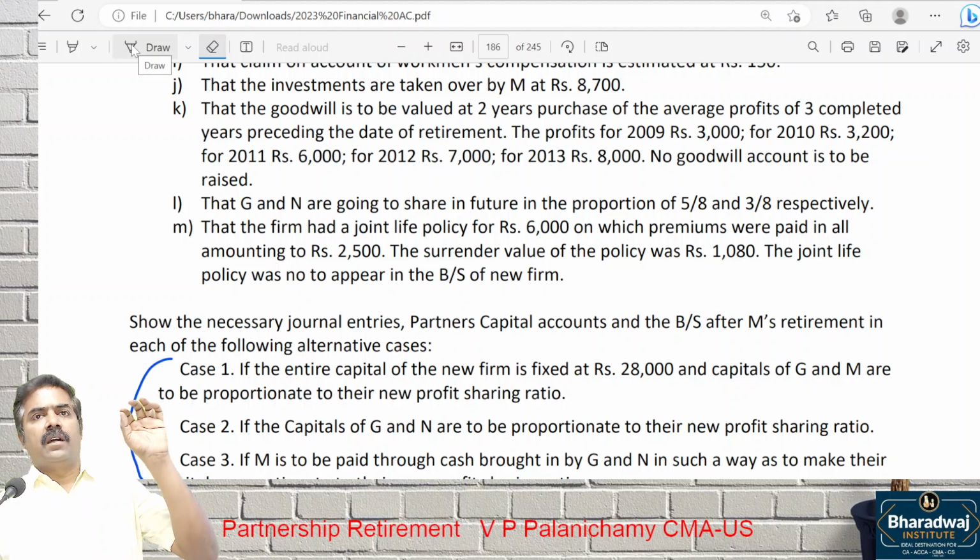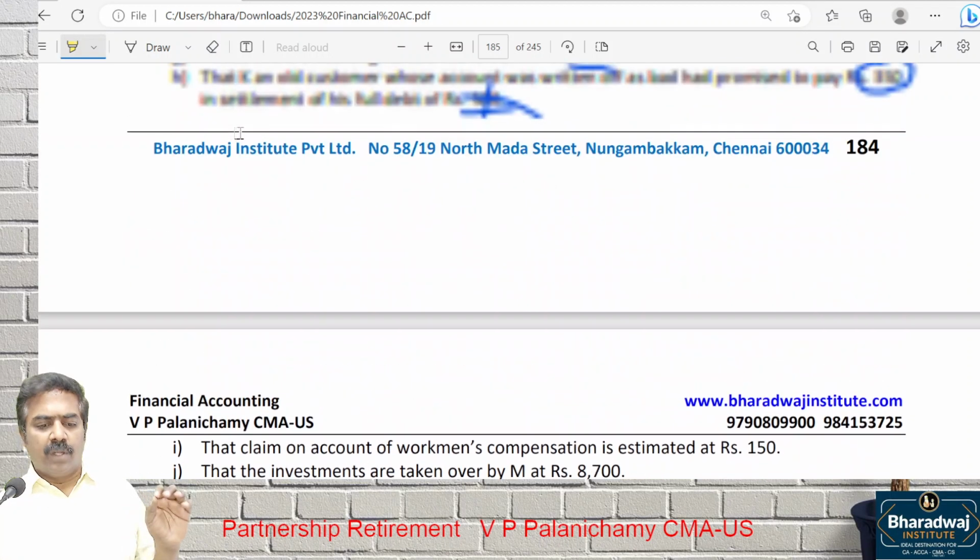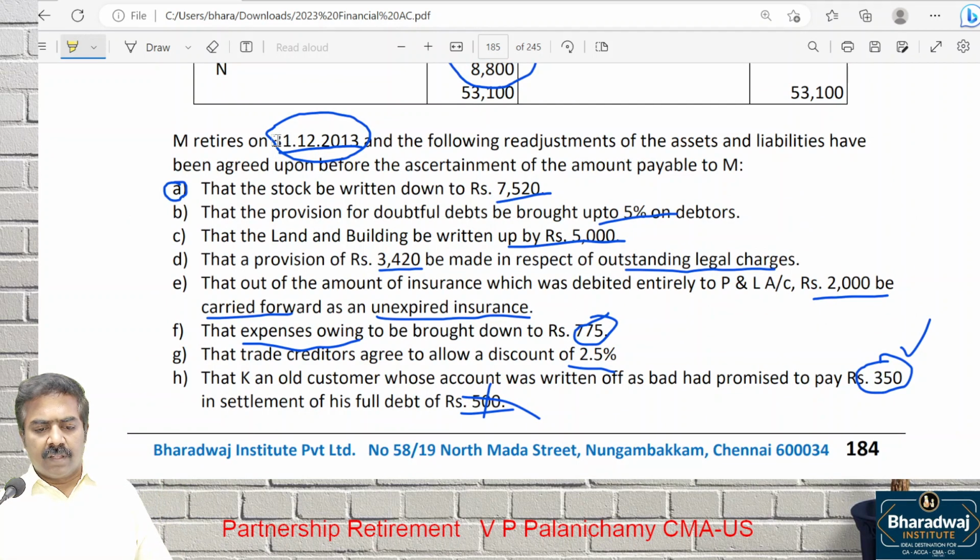Everybody paying attention. Look at average profit. Average profit of how many years? 3 completed years preceding the date of retirement. Look at the words used, please. 3 completed years is the wording used. When did the partner retire? 31/12/2013. I am retiring on 31/12/2013. Is the year complete today? Is the full year complete? No, it is 364 days only. That year is not complete.